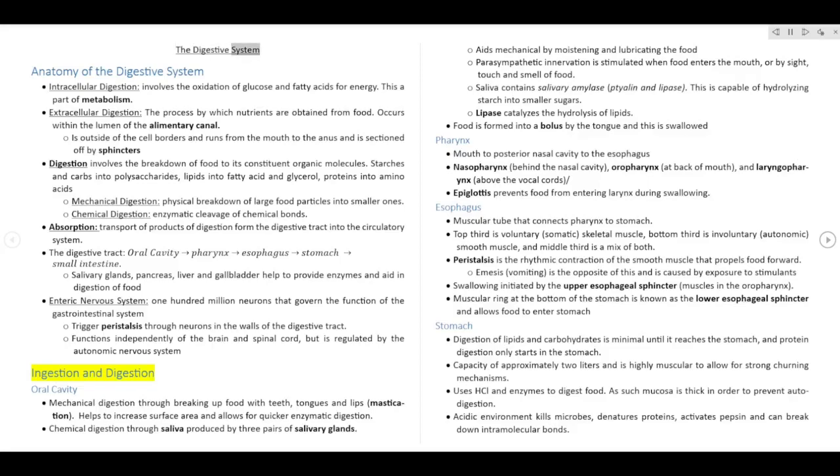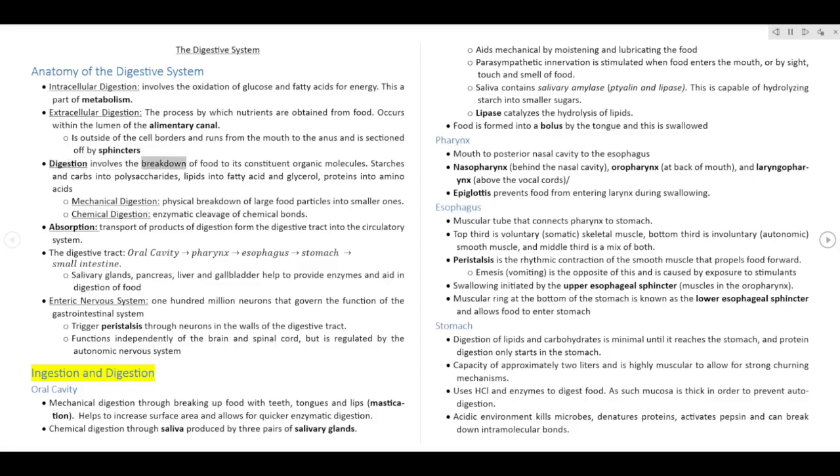The digestive system. Anatomy of the digestive system. Intracellular digestion involves the oxidation of glucose and fatty acids for energy. This is a part of metabolism. Extracellular digestion, the process by which nutrients are obtained from food, occurs within the lumen of the alimentary canal, which is outside of the cell borders and runs from the mouth to the anus and is sectioned off by sphincters.